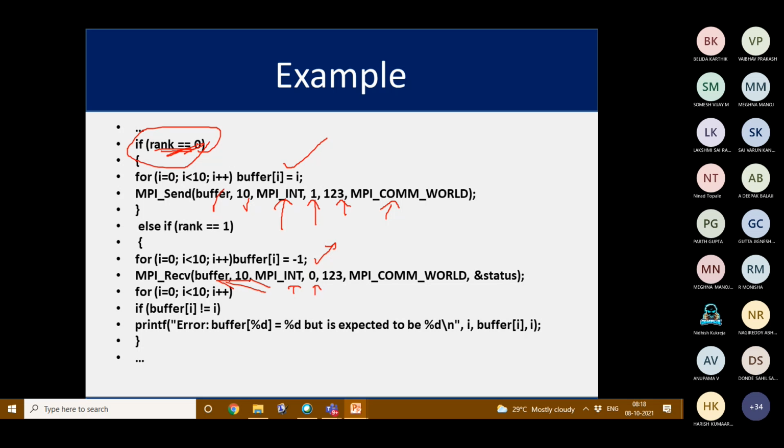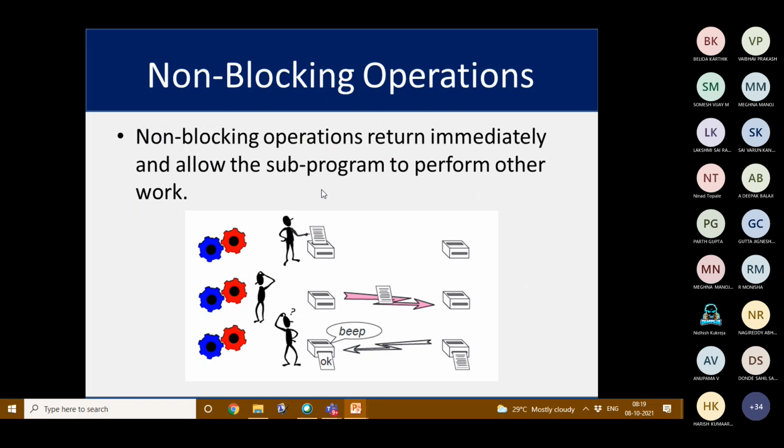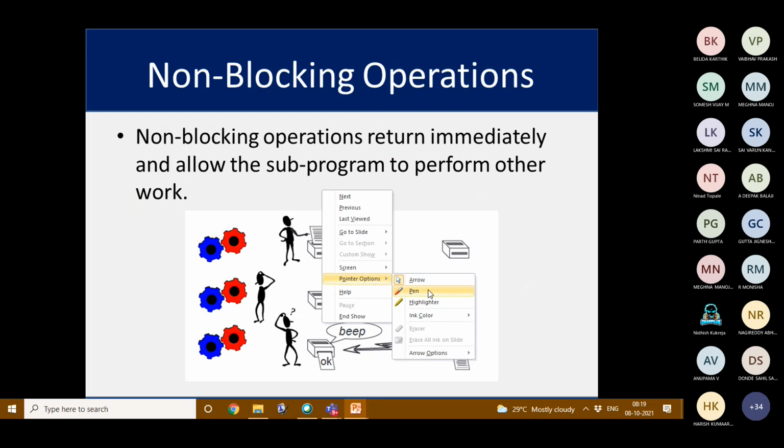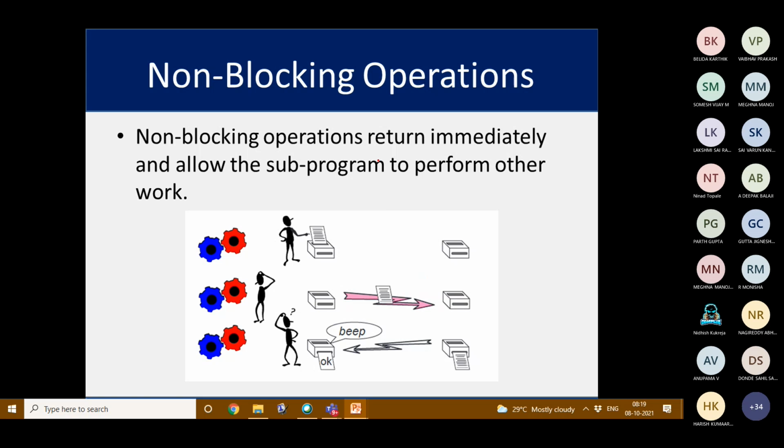The source is 0, then the tag, then the MPI communicator and the status. Then for i equal to 0, i less than 10, i plus plus, if buffer of i is not equal to i, we print an error. Actually it is expected to be one value, but it is some other value.